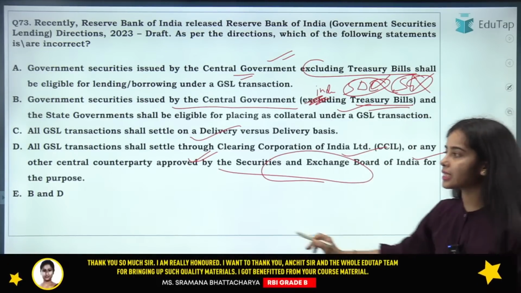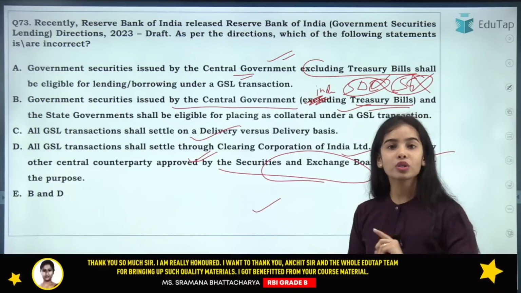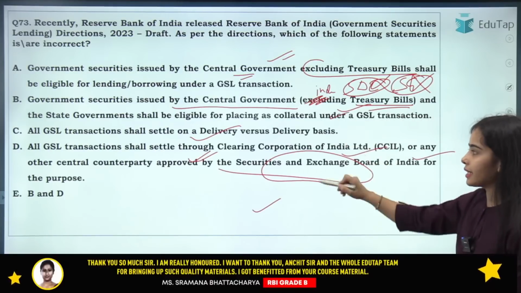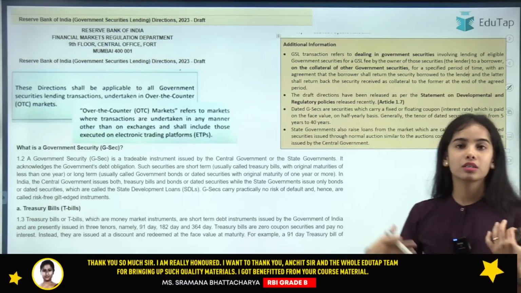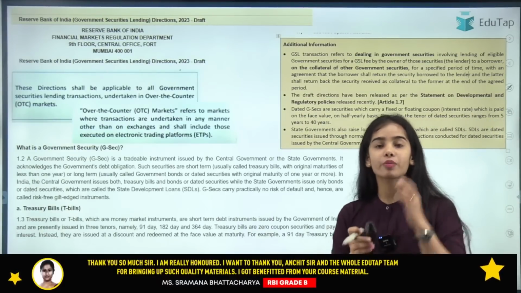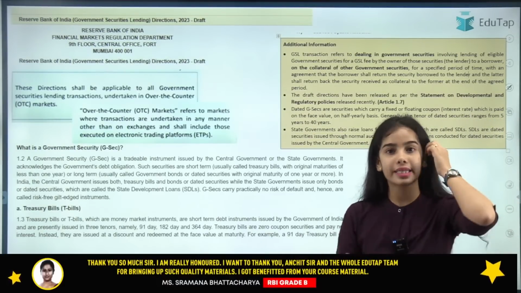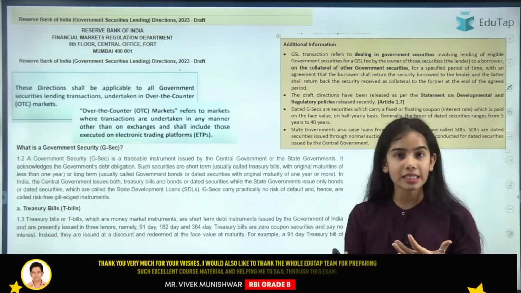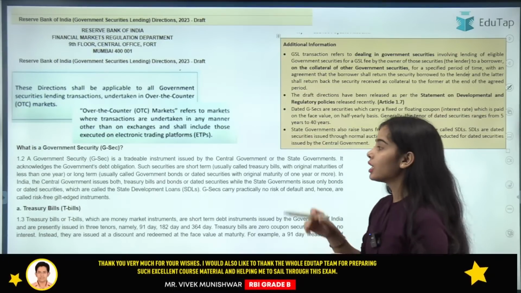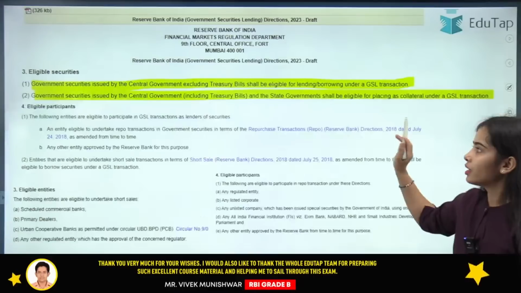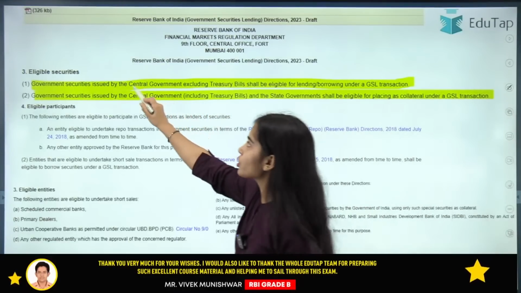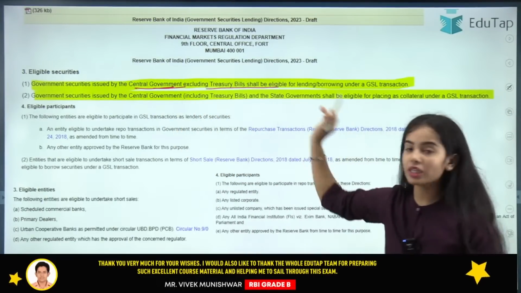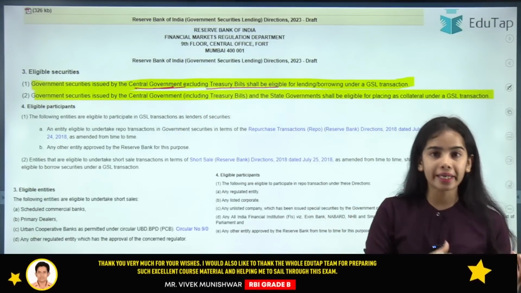So here the correct answer is E, that is B and D. Both statements were incorrect. We have discussed that GSL, the government securities lending, has been allowed. The central government securities, excluding the treasury bills, are allowed for lending and borrowing.